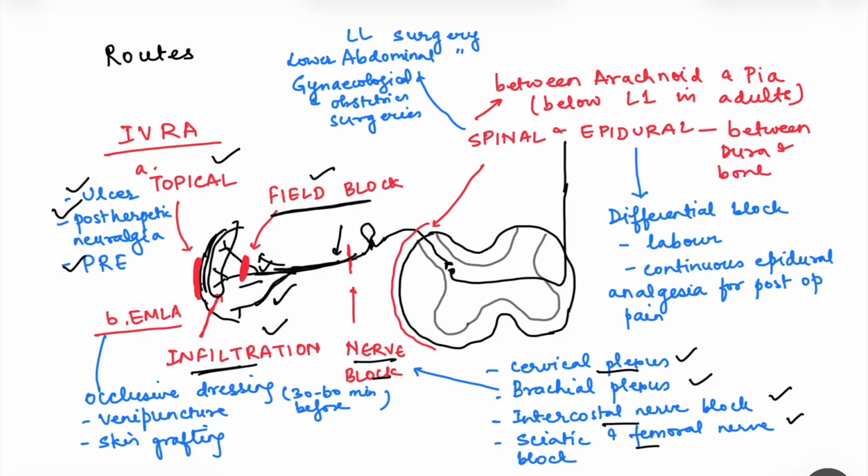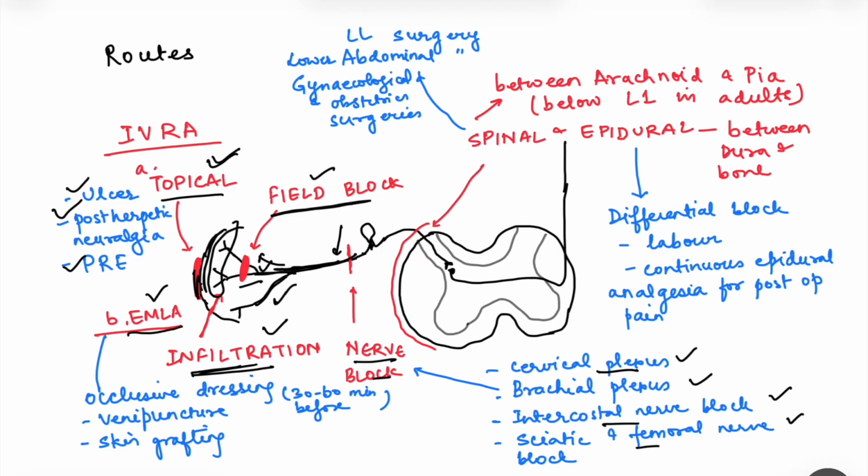So those were the topical, infiltration, field block and nerve block. Now in between the topical and infiltration, we have another route, that is occlusive dressing, which is basically a eutectic mixture of 2.5% lidocaine and 2.5% prilocaine, which we have already talked about before. This is the only method where the anesthesia is applied on intact skin. In topical, we said it will be either on the mucous membrane or abraded skin areas.